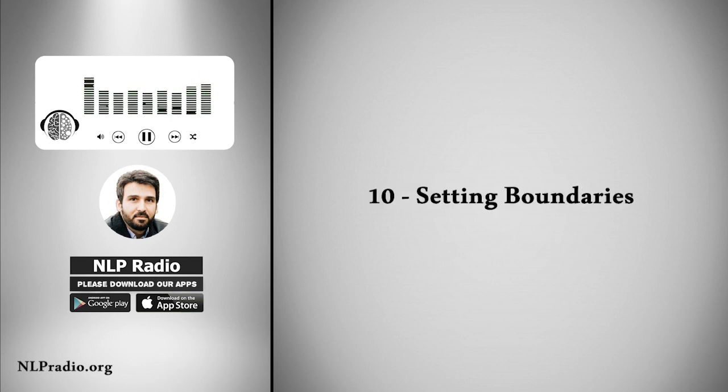10. Setting boundaries. Setting boundaries involves communicating clear expectations and limits. This technique can help family members respect each other's needs and create healthier relationships. To set boundaries, family members can communicate their needs, identify what is and is not acceptable behavior, and be assertive in enforcing their boundaries.